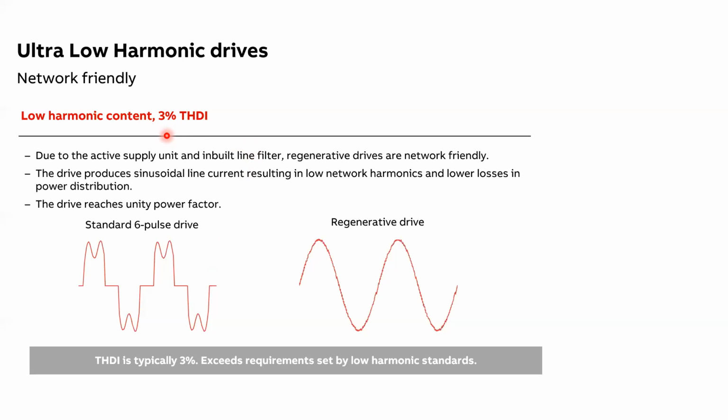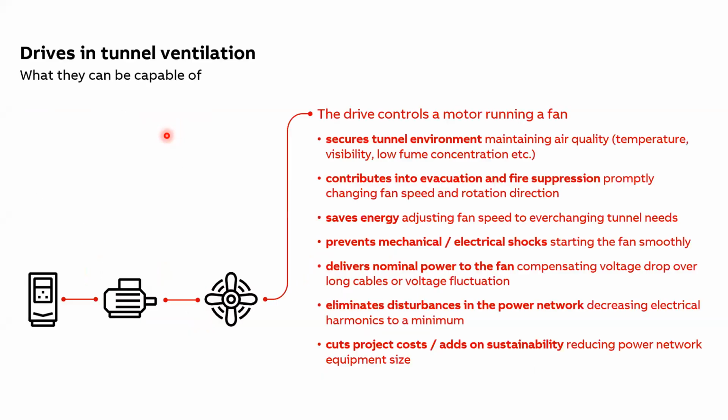With 3%, it also ensures that, with respect to the drive, the IEEE 519 standard can be maintained at the point of common coupling. So putting all the values together, with regenerative drives for tunnel ventilation systems, the operational cost can be optimized without compromising the tunnel operation continuity.